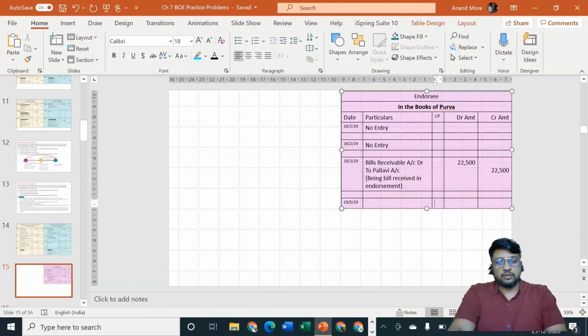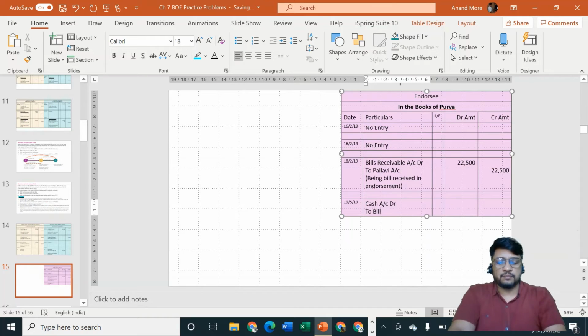Entry will be cash or bank account debit to bills receivable account. Amount is how much? 22,500. Being endorsed bill honored.